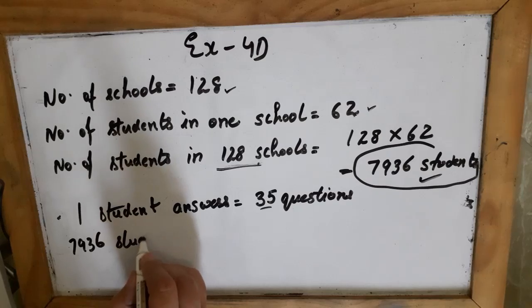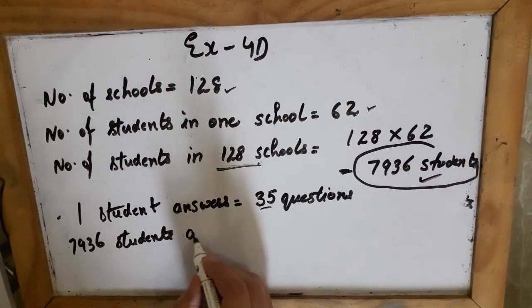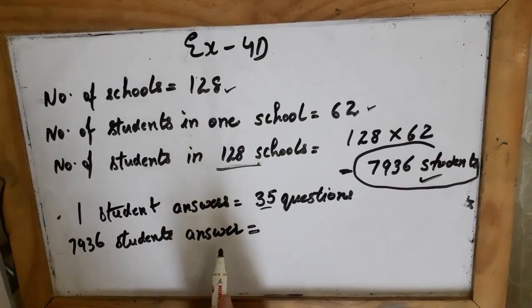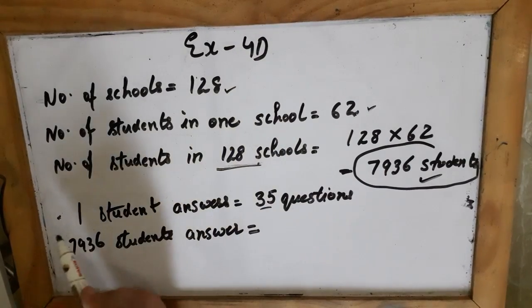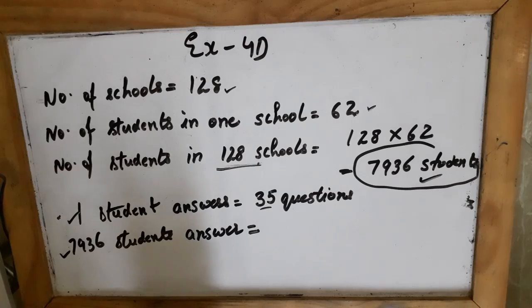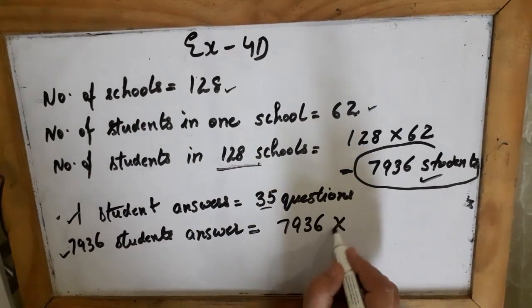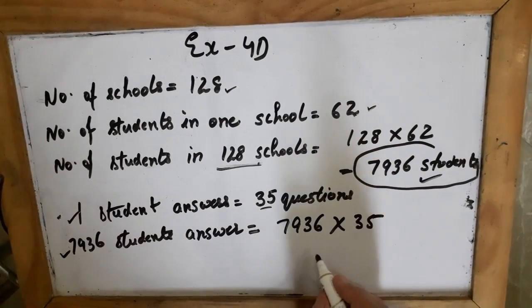So I have to find out how many answers there are, which the examiner has to check. Again, because I know about one student and I have to find about 7,936 students, I will multiply 7936 by 35.